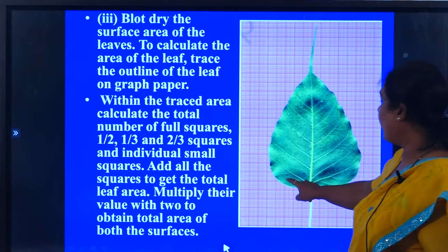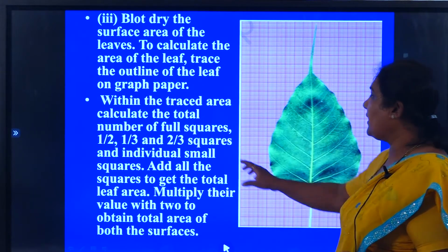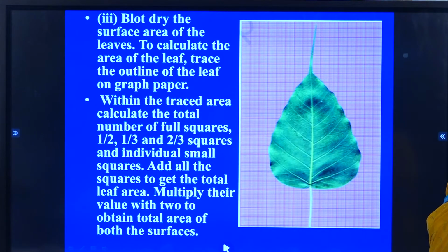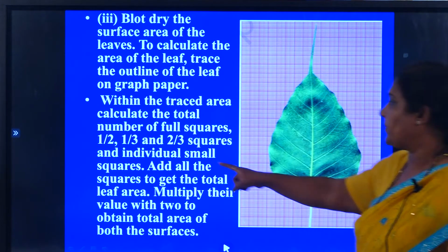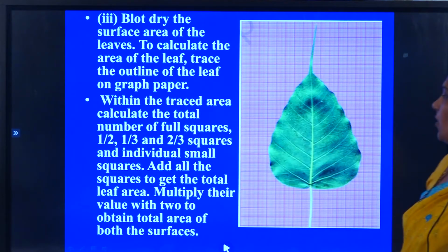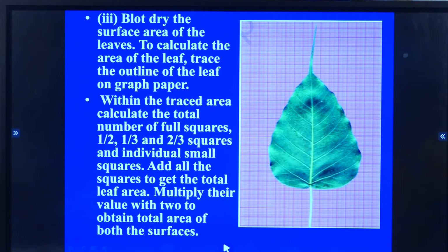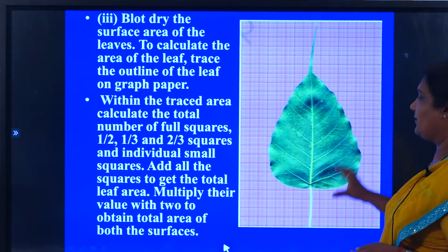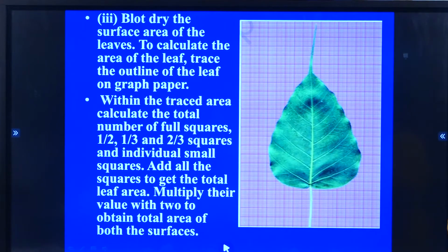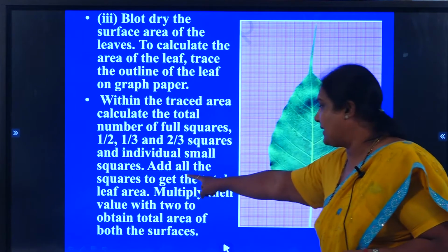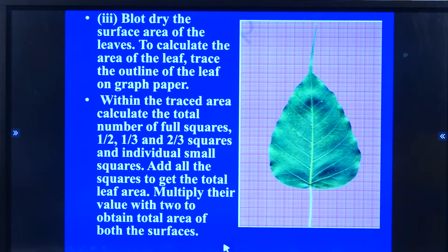Then we find within the graph sheet many of the squares that have been covered in the area where the leaf was placed. The squares might be half covered, 1/3 covered, 2/3 covered, or fully covered. All these squares we count, we add them and get the total leaf area.